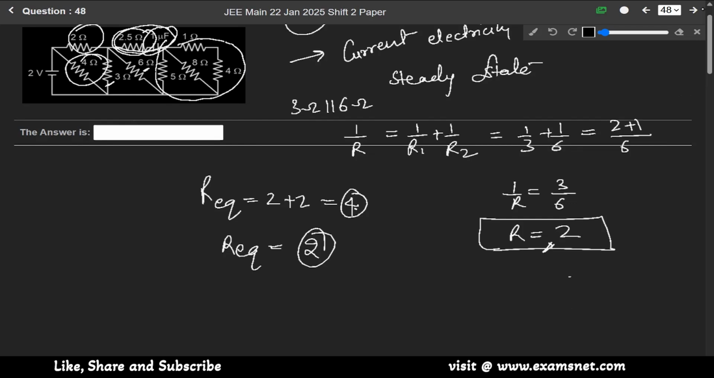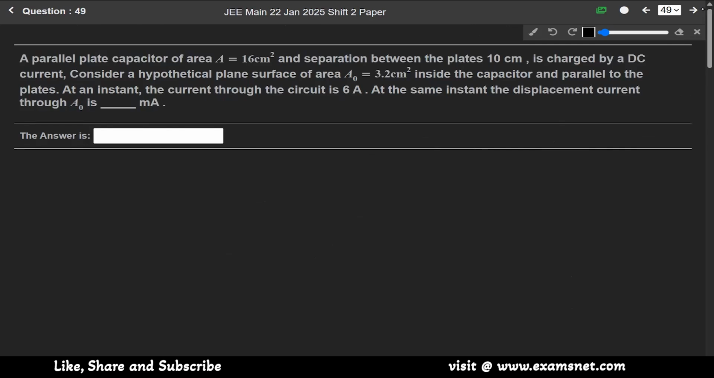Okay, now next question 49. A parallel plate capacitor of area A equals to 16 centimeter square and separation between the plates 10 centimeter is charged by a DC current. Consider a hypothetical plane surface of area A naught equals to 3.2 centimeter square inside the capacitor and parallel to the plate. At an instant the current through the circuit is 6 ampere. At the same instant, the displacement current through A naught is, okay, we have to find the displacement current.